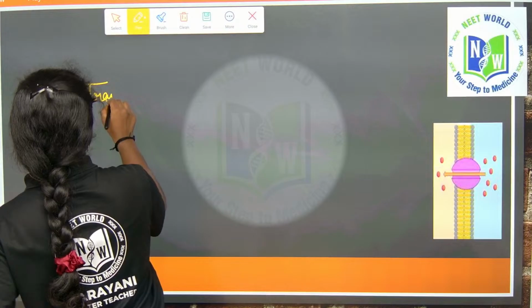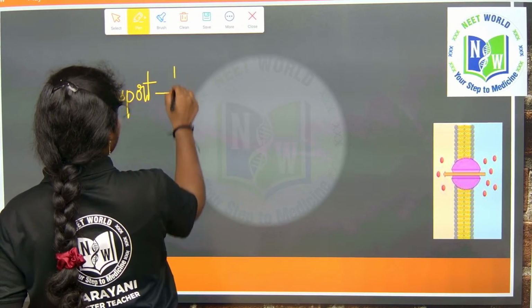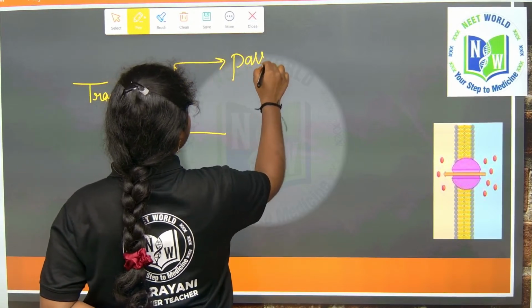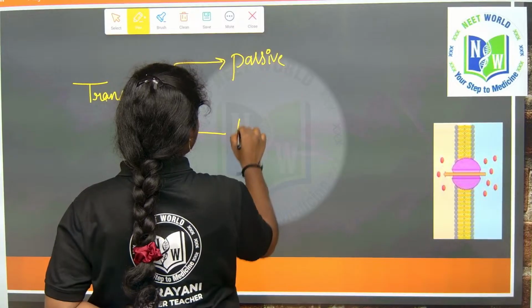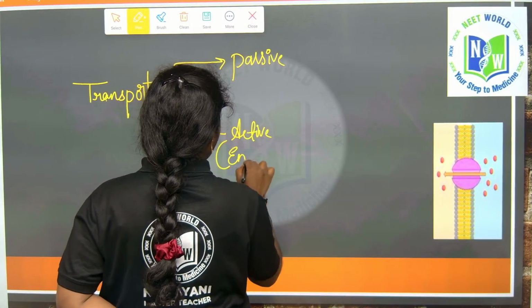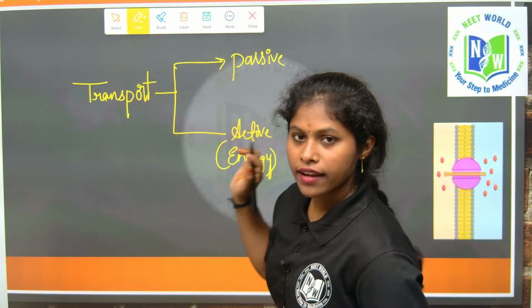So transport happens over both short and long distances. Transport in plants is mainly passive transport and active transport, right. Active transport needs energy, and coming to passive transport, it does not require any energy.